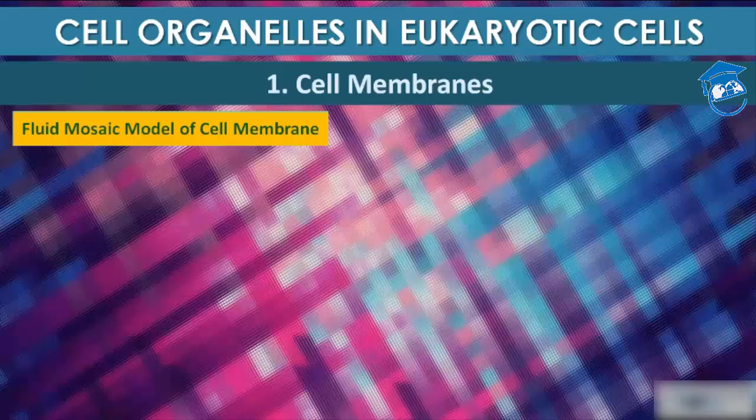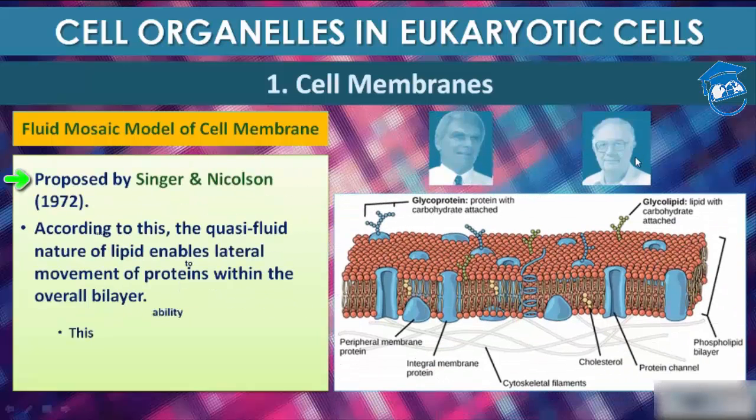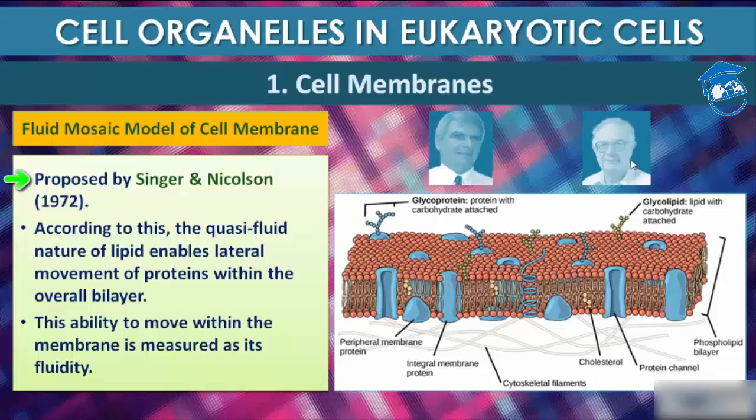Now, the fluid mosaic model of the cell membrane. An improved model of the structure of the cell membrane was proposed by Singer and Nicolson. According to this, the quasi-fluid nature of lipid enables lateral movement of proteins within the overall bilayer.